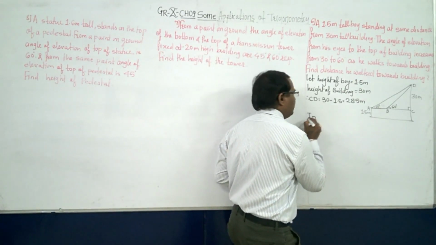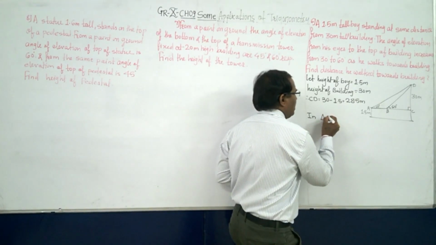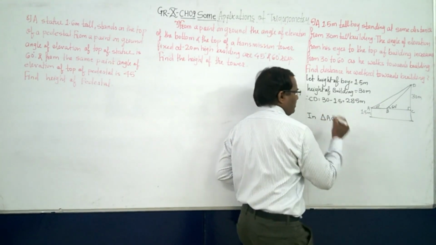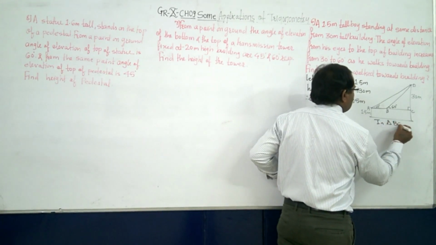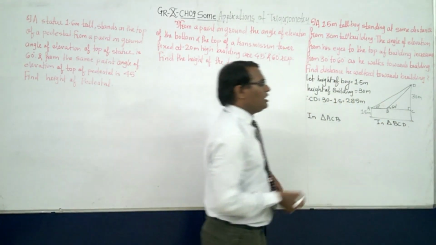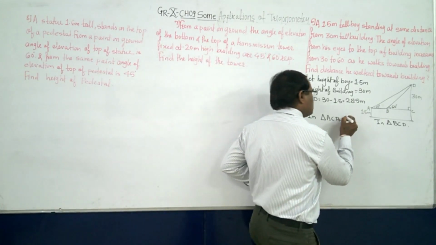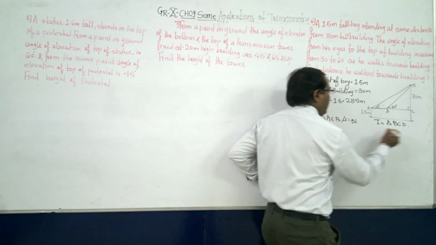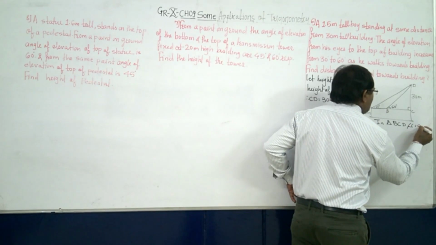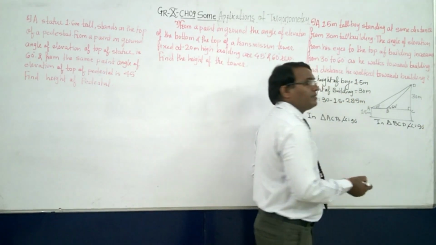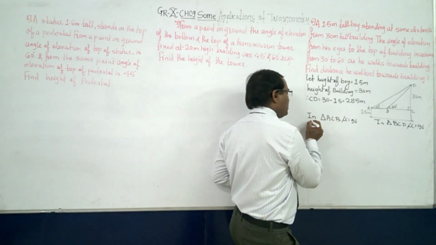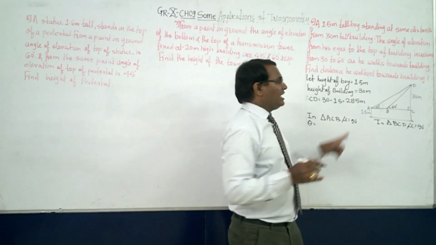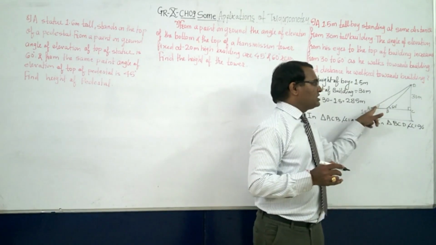Now two different triangles we have to do. All together I will be doing in triangle ACD and here in triangle BCD. Here also angle C is 90 degree and here also angle C is 90 degree. So no doubt. Now in triangle ACD, what is theta?